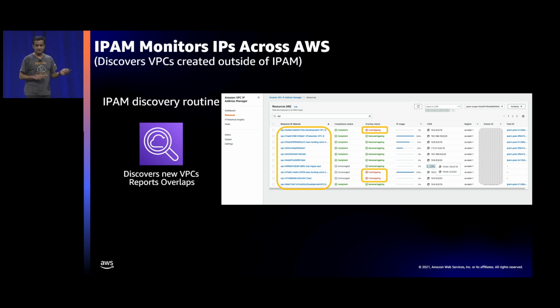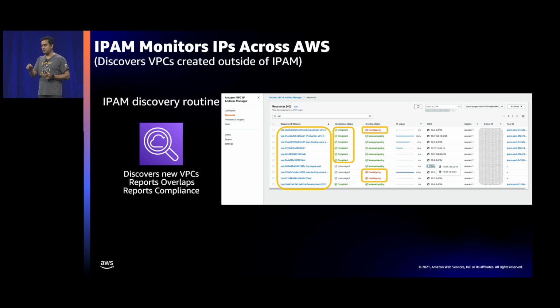Then IPAM will say that, hey, there is some overlap. If you use IPAM to create VPCs, IPAM won't create overlapping VPCs, but in case you acquired a VPC from an M&A or you created a VPC outside of IPAM or you had a prior VPC, IPAM will tell you that it is overlapping. And it will also say compliance. So what does compliance mean? We talked about the 4 rules. If those 4 rules match, then we'll say that the VPC is compliant.